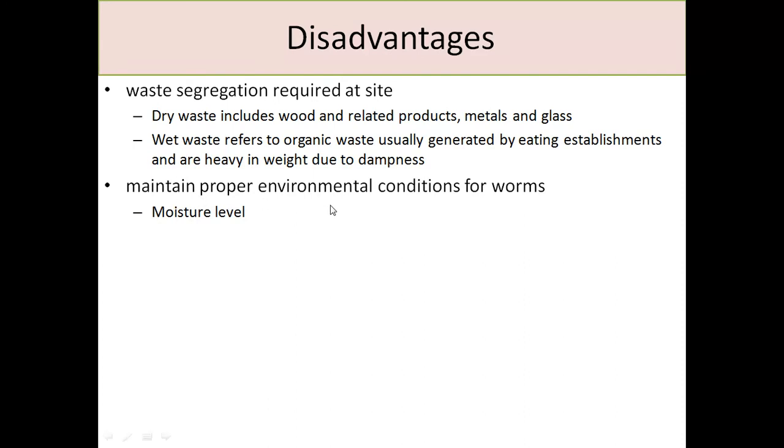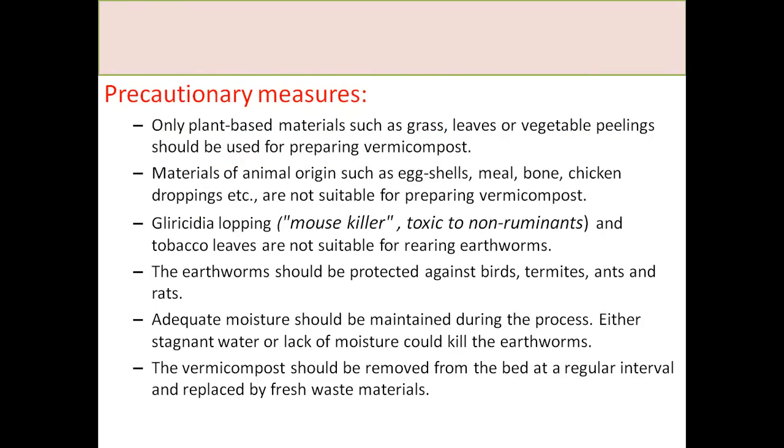So maintain the proper environmental conditions for worms. Basically, when you are working on a large scale, you have to maintain a moisture level in the compost. What are the precautionary measures? When you are preparing this vermicompost, only plant-based materials such as grass, leaves and vegetable peelings should be used. Materials like eggshell, meat, bone and chicken should not be added there. They should be separated at the site. Gliricidia loppings and tobacco leaves are not suitable for culturing the earthworms.